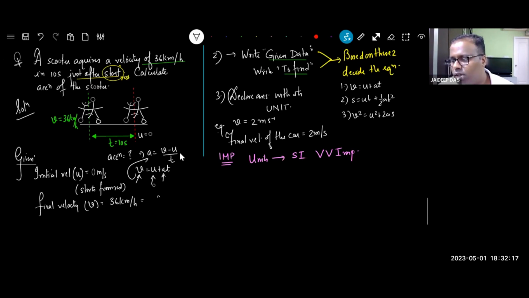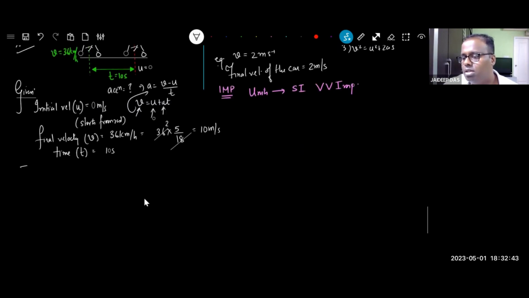How do you convert it? 36 into 5 by 18. That's why they have given you 36. 18 twos are 36, which means 10 meters per second. Did you understand that 5 by 18? That was our converting factor for converting kilometers per hour to meters per second. Then time t is equal to 10 seconds.